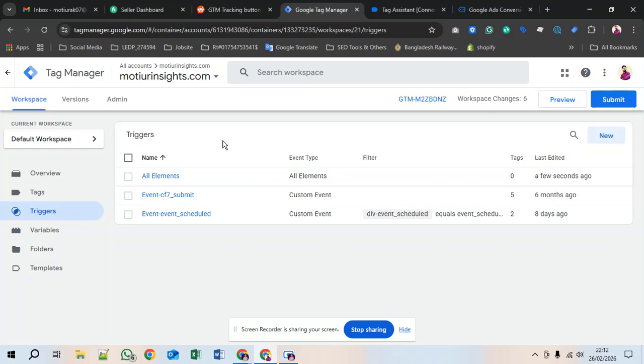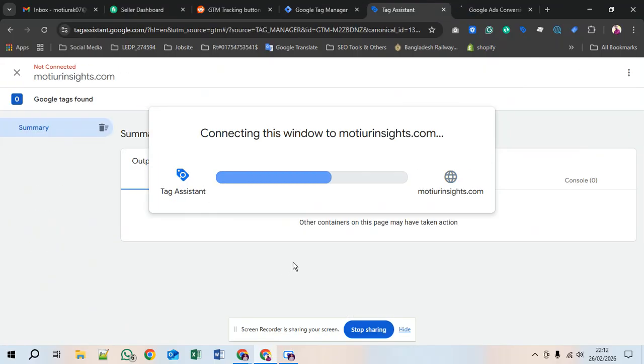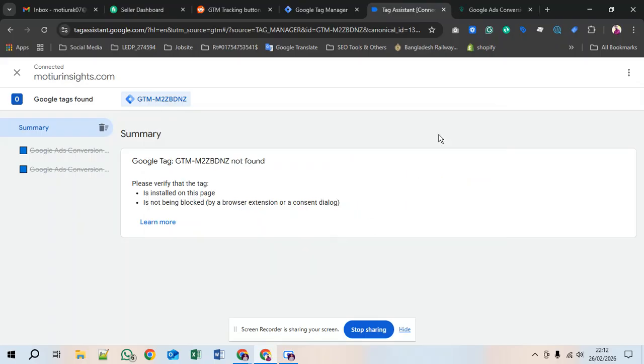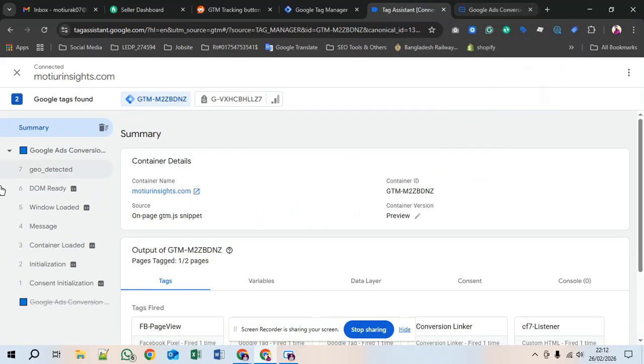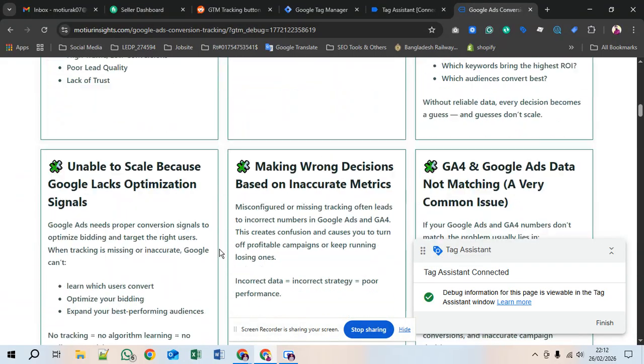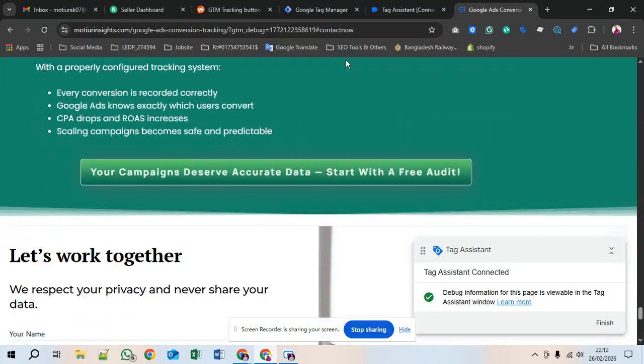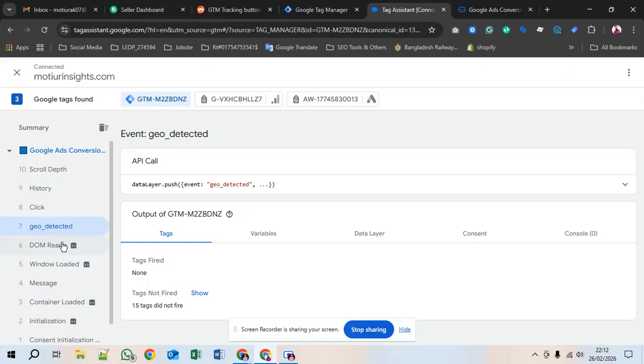And the thing is almost done. And after that, enabling variables, default variable and triggers. Just preview your website through Tag Manager. So we are on the 7th instance. So let's see, I'm clicking on this button. I'm clicking on it, and you can see a click event is fired.